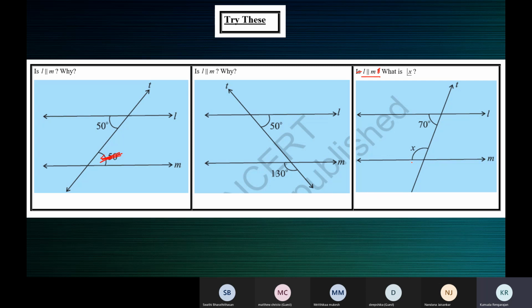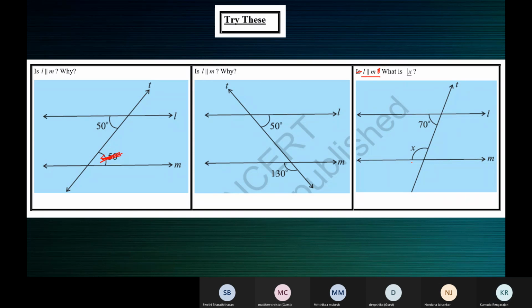I said, if L is parallel to M, what is the value of X? What kind of angles are X and 70? Co-interior or allied angles. So what's the property if the lines are parallel? Ma'am, if the lines are parallel, the pair of co-interior angles formed are supplementary. Yeah, so X plus 70 is equal to 180, correct?